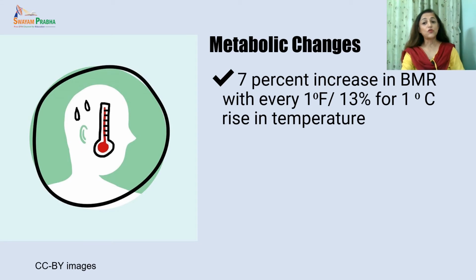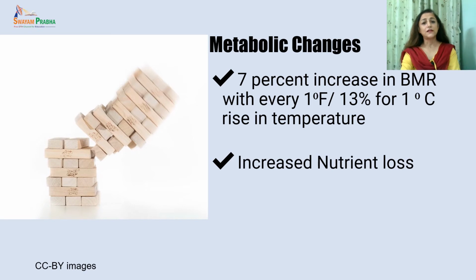That pertains to 13% rise if the temperature increases by 1 degree centigrade. Basal metabolic rate is the rate at which our body is carrying out all the involuntary activities of our body. For example, our heart is working, our kidneys are working, our digestive system is working. So that is increased. And as a result, the body stores will start getting depleted.